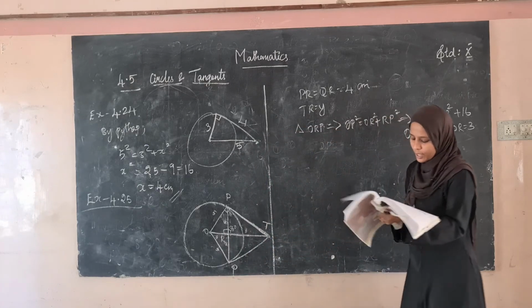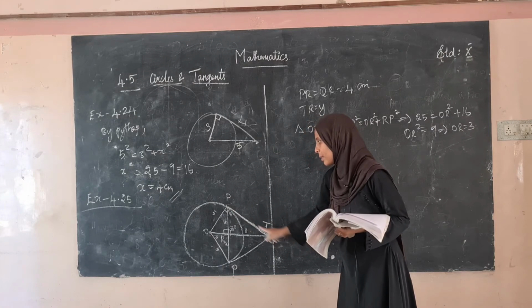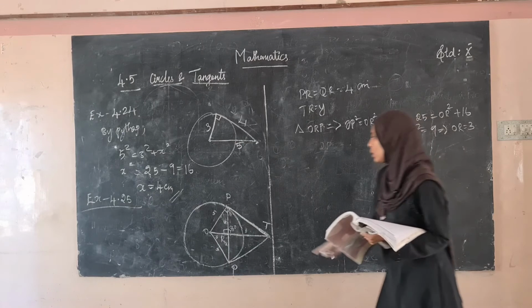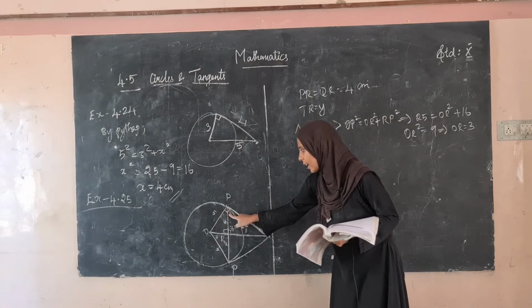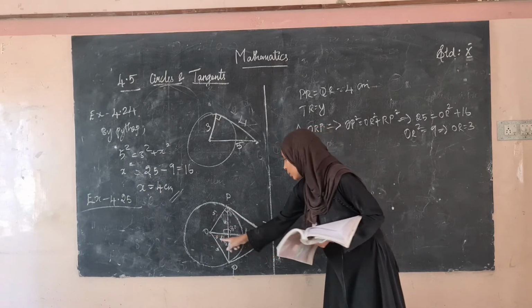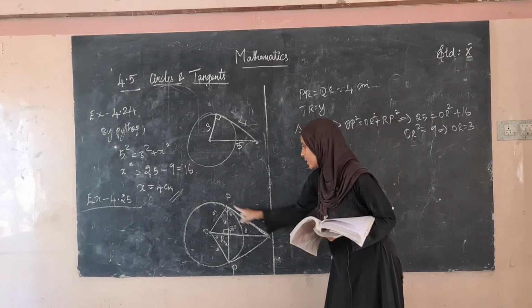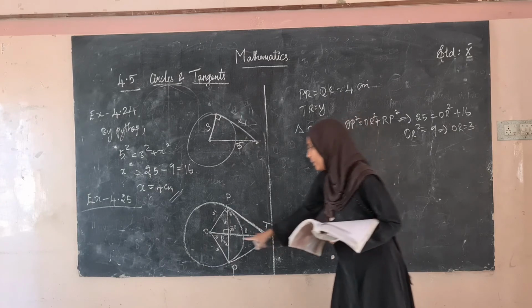What we have to find is the length of PT. We have to find the length of P and T. So we have to find this length. This is the right angle triangle. We know this side is 5. We have to find OT. Once we find OT, in the right angle triangle we can find the value of PT. But we have to find OT first.